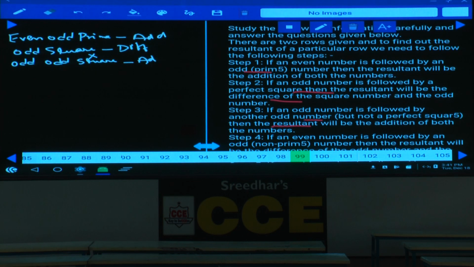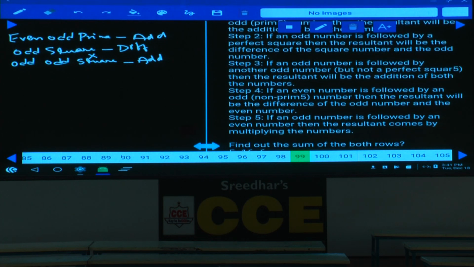Again, add these two. Then condition number 4, even number followed by an odd number that is non-prime. Odd number non-prime. Then the resultant will be the difference of these two.